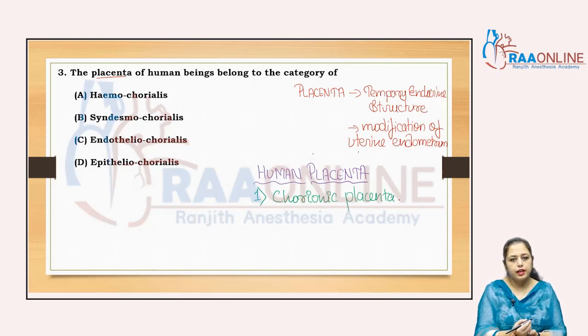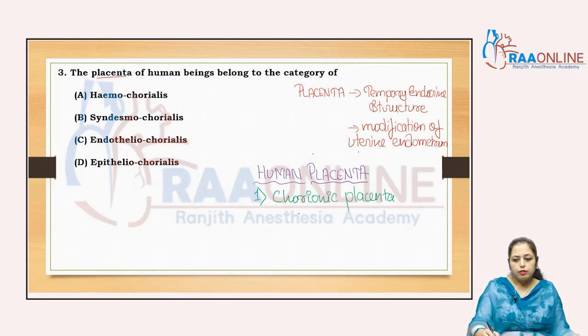After the formation of the yolk sac, chorion is formed, after the chorion, amnion, and after the amnion, the allantois is formed. So according to that, chorionic placenta.